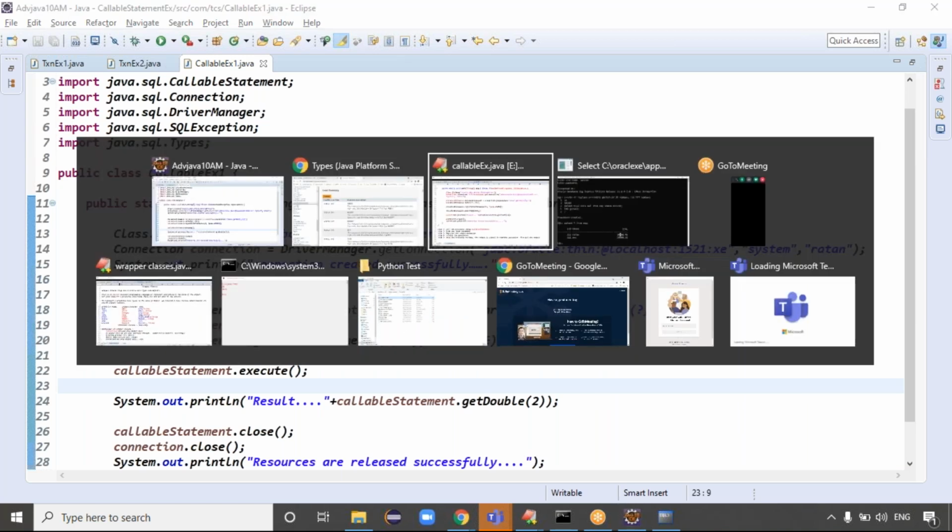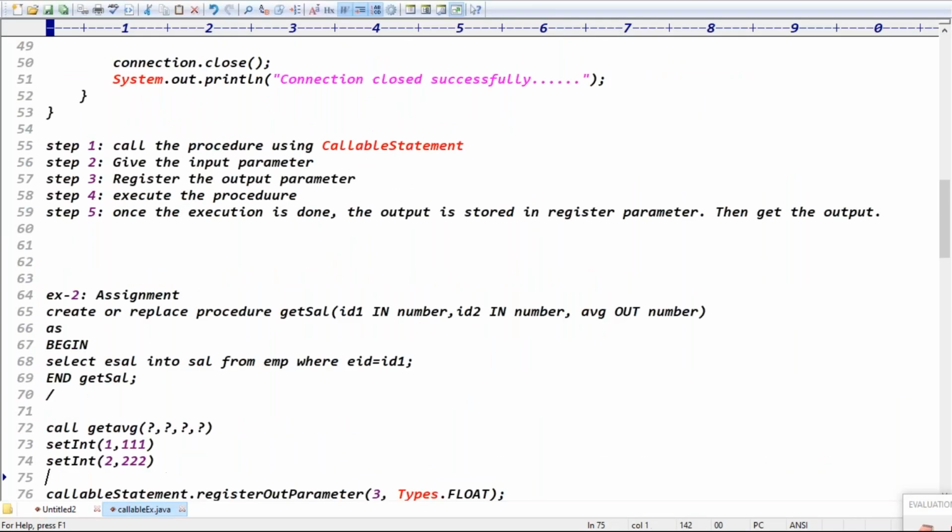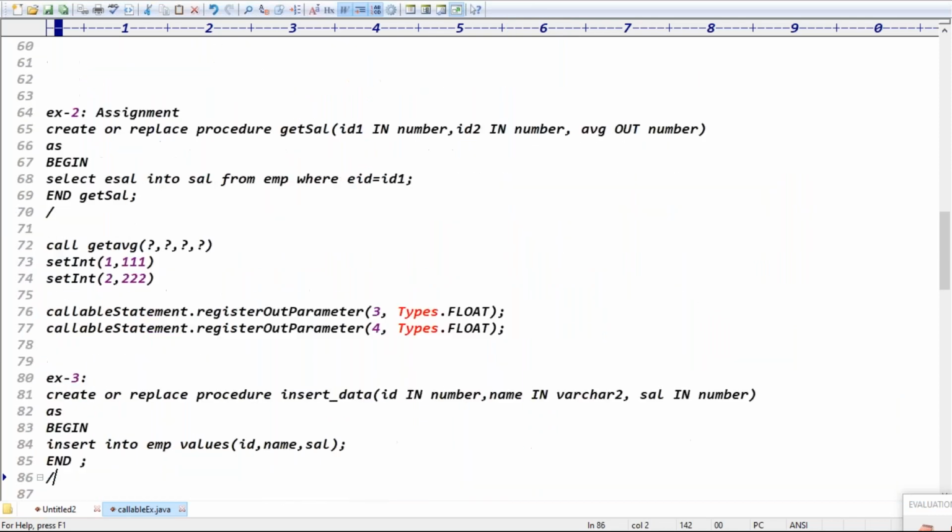Because if you go for the second example now, see the second example once. Try to complete this example, guys. You tell me the code, I'll write the code simply. What is this procedure doing simply? Create or replace procedure. Procedure name is what?